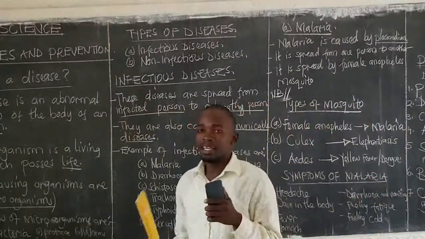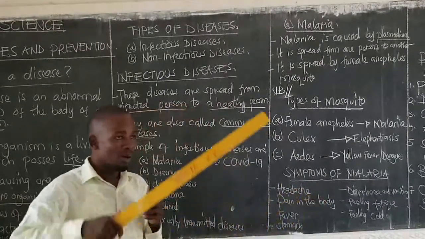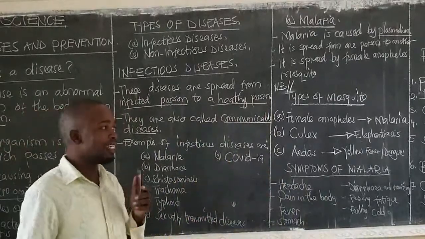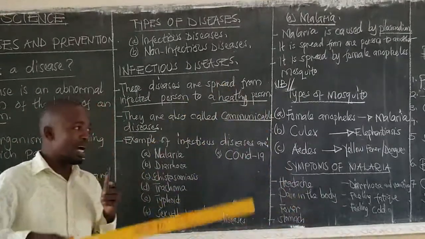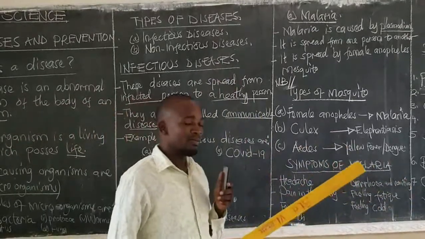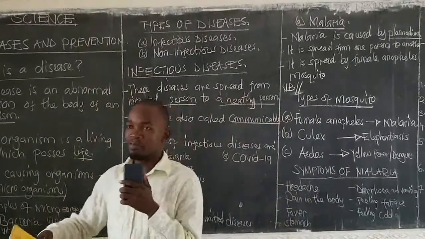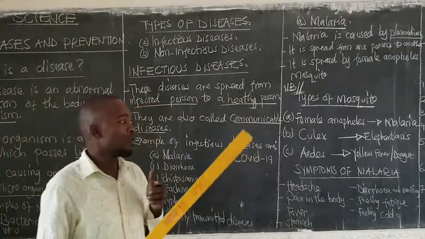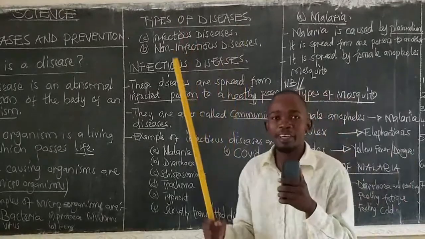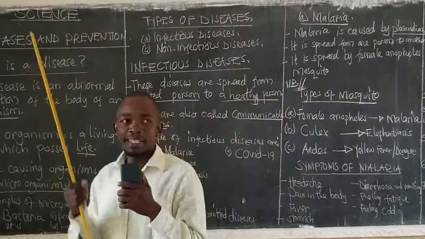In this case, if John comes into contact with Juma and Juma coughs or sneezes, then there will be high chances of Juma infecting John. The bacteria will move from Juma and will go to John. Such diseases are called infectious diseases or communicable diseases.